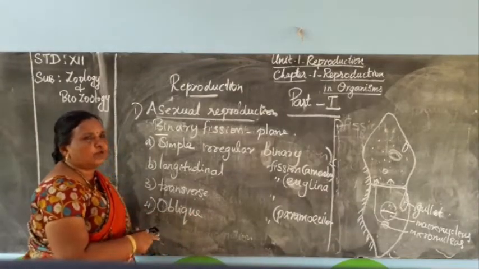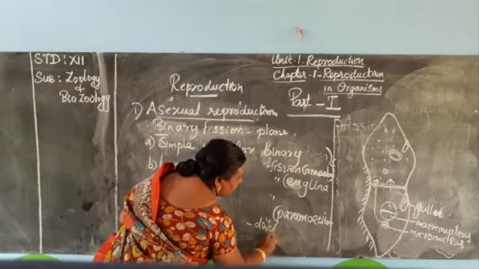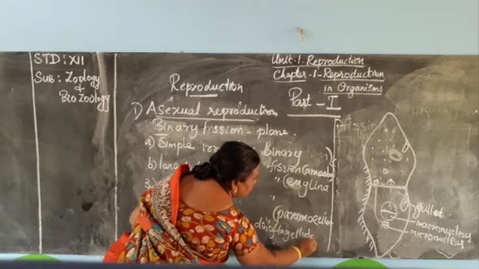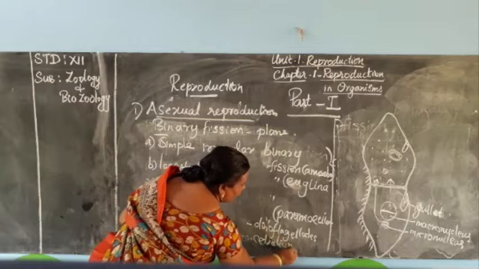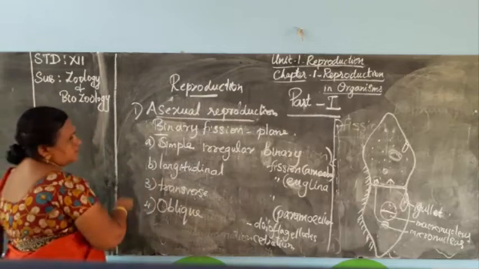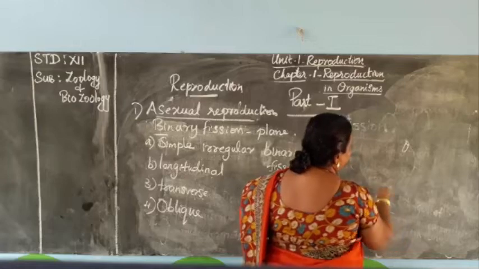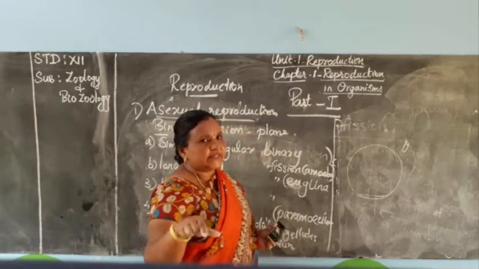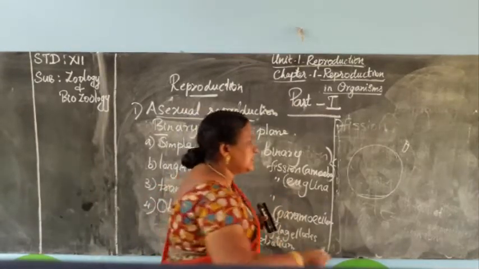binary fission. This oblique binary fission happens in the dinoflagellates, especially in Ceratium. Here the plane is oblique. Oblique means horizontal. If the organism is here like this, first of all karyokinesis, then as usual, finally cytokinesis.